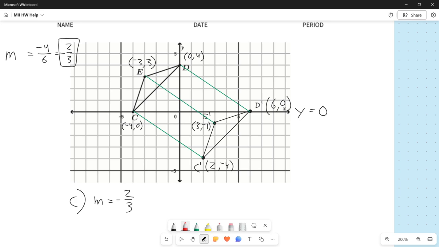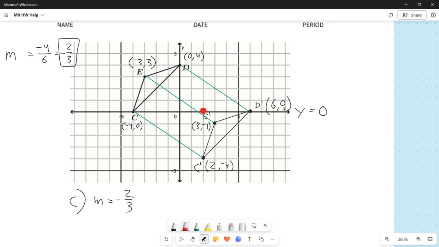So if we count the boxes and we get to here, that is 4 boxes to go from C prime to that dot right there. We went up 1, 2, 3, 4. What that means is we're going to continue in the same direction, up, the same amount.